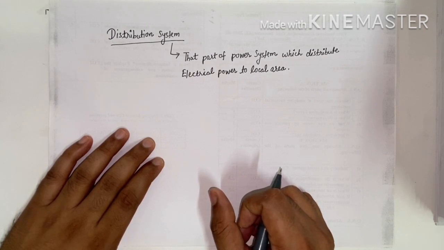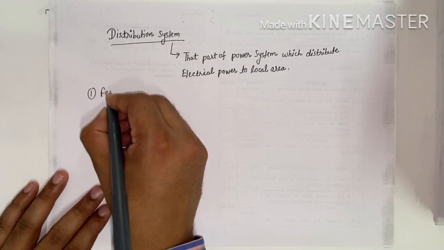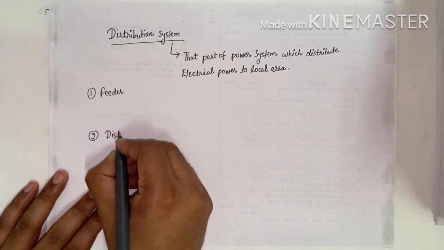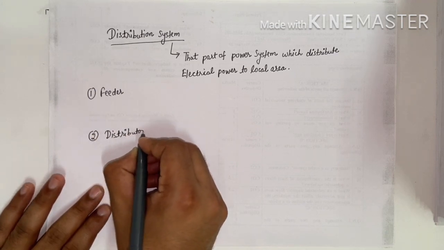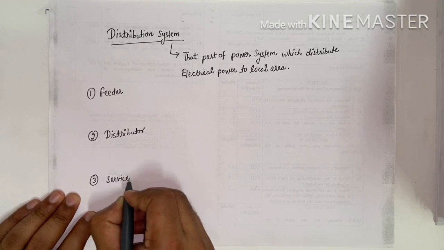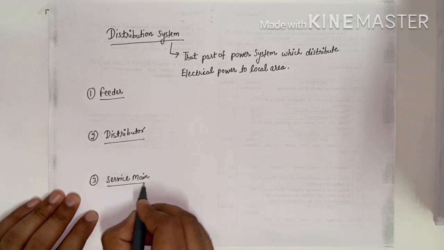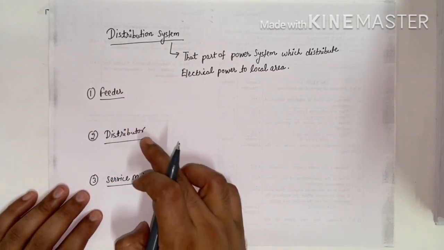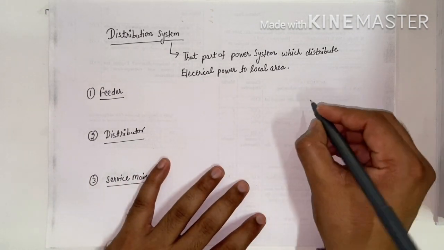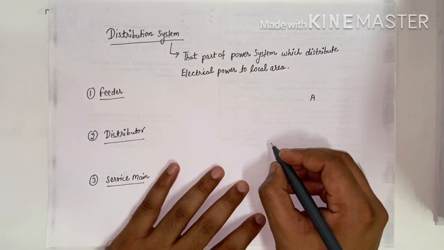Okay, in distribution system, three things are important. First is feeder, second is distributor, and third is service main. So these three are the pillars of distribution system. First is feeder, second is distributor, and third is service main. Now with the help of a figure we will learn the concept of feeder, distributor, and service main.